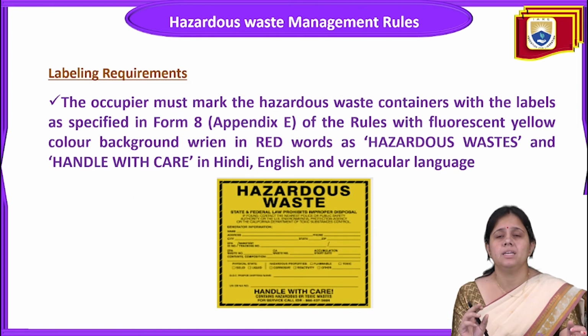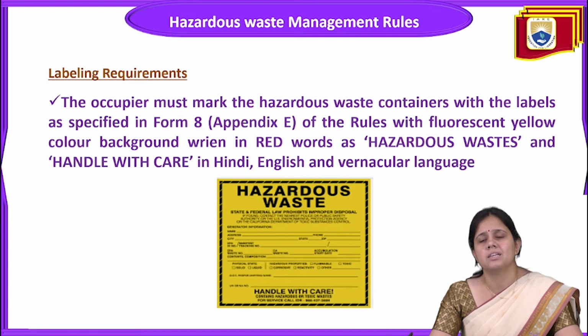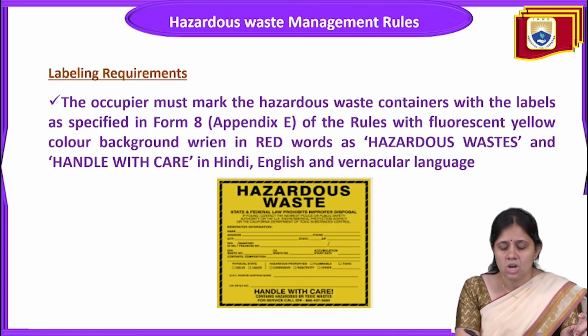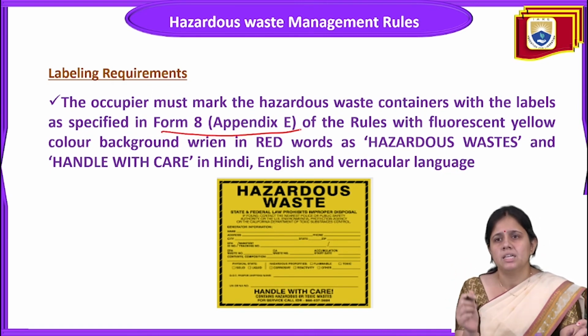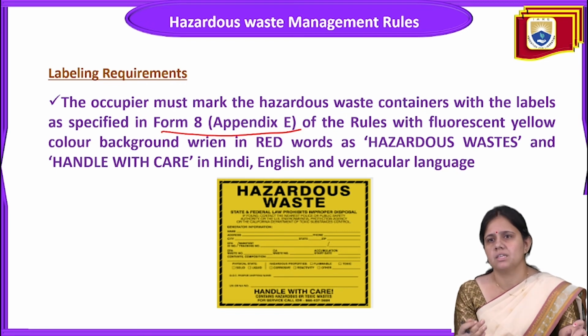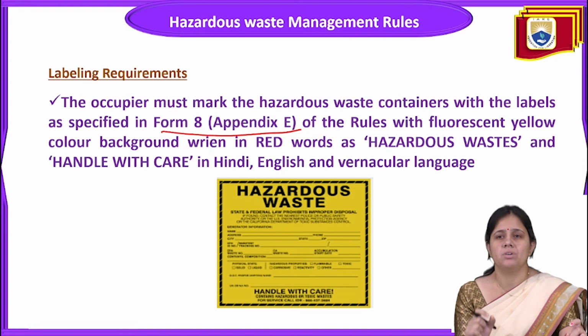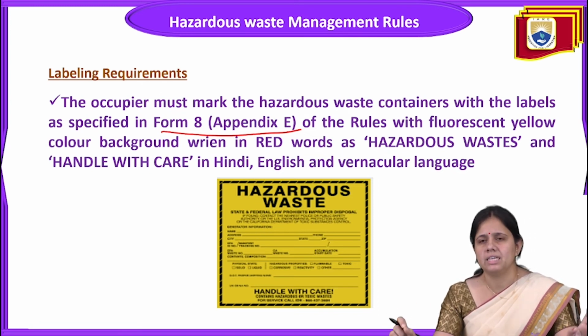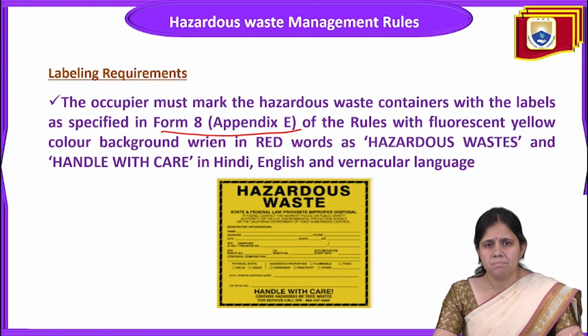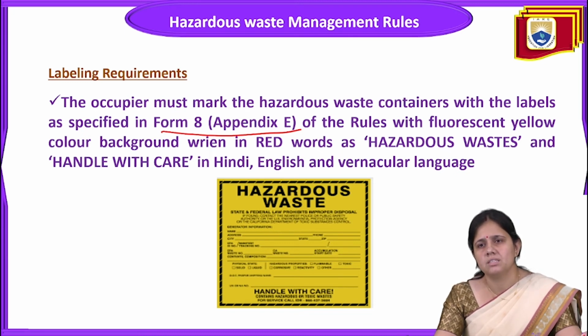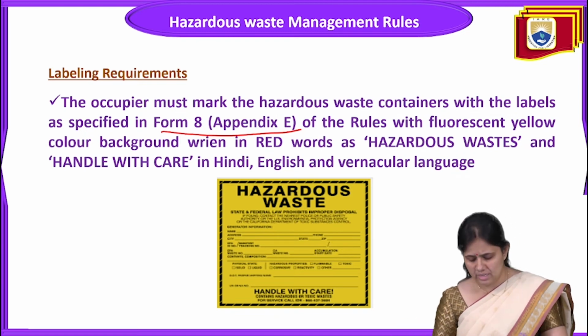The next point is that labeling is also important. The occupier must mark hazardous waste containers with a label as specified in Form 8 of Appendix E. Any occupier should label the waste containers with a fluorescent yellow background, written in red as 'Hazardous Waste' or 'Handle with Care', in Hindi, English, or the local language. Labeling is a very important requirement, because the occupier of the hazardous waste must mark the storage area with a fluorescent yellow label saying hazardous waste or handle with care, since labeling is very important under the hazardous waste management rule.